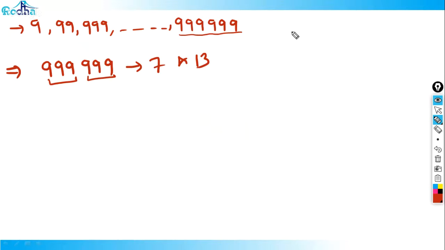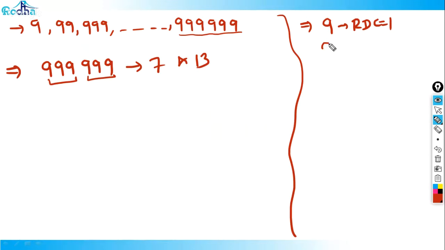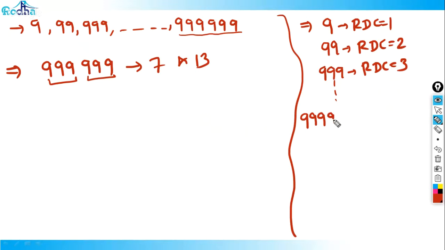Everybody open your mind, don't sleep. What I told: 9 has RDC 1, all its factors RDC 1. 99 has RDC 2, all its factors RDC 2. 999 has RDC 3, all its factors RDC 3. In this series, 6 times 9 will also come, and its RDC will be 6.